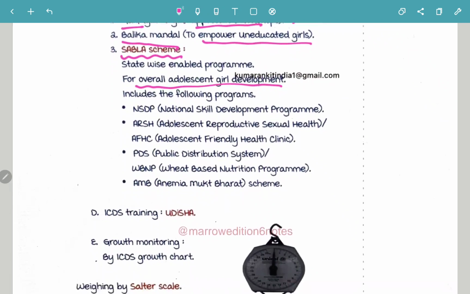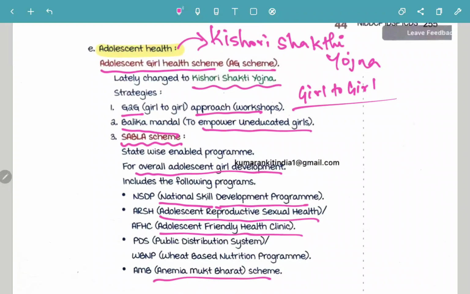Sabla includes programs like the National Skill Development Program, Adolescent Reproductive Sexual Health, Adolescent Friendly Health Clinic, Public Distribution System, Wheat-Based Nutrition Program, Anemia Mukt Bharat Scheme. All of this is going to come under the Sabla.